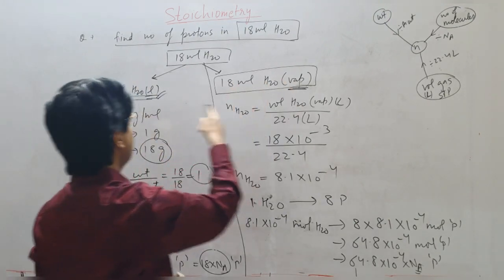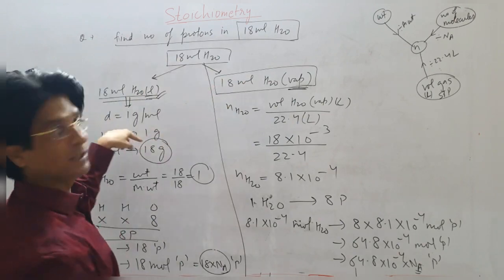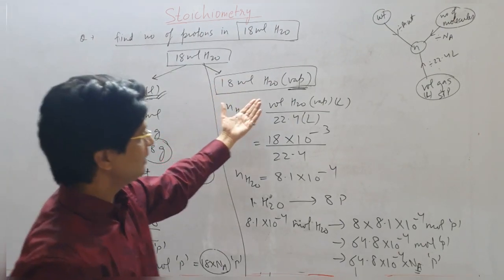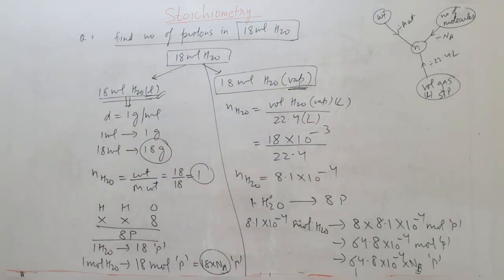This is the difference between these two questions: 18 ml vapor and 18 ml liquid. Whenever liquid is given, you have to proceed via density. Whenever vapor or gas is given, proceed via this path. Okay. Let's move to the next question now.